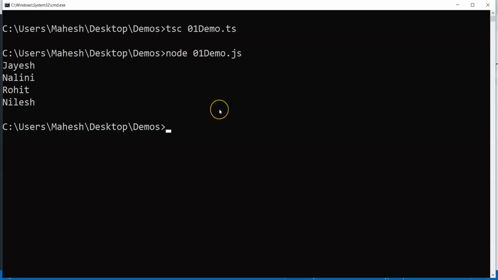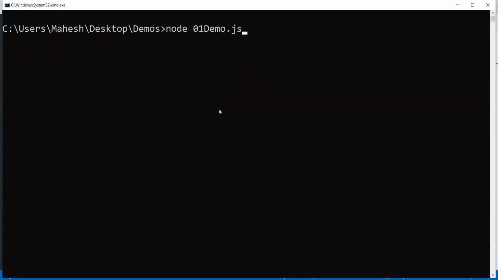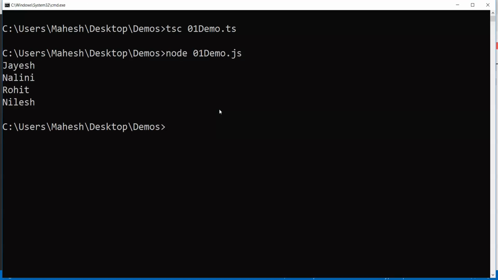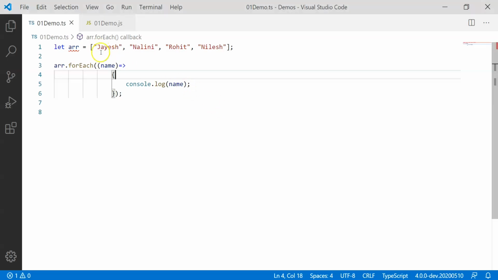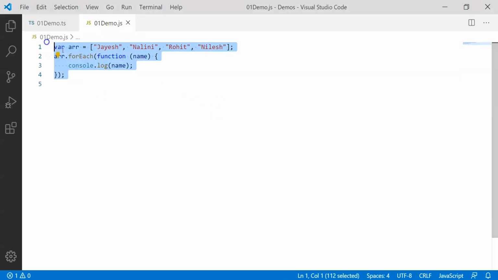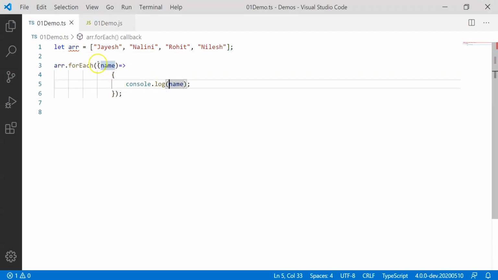I'll go to the command prompt again, and let's transpile the content one more time. It did transpile, and let's run it again using Node. It prints it one more time on the console as it is. So the code actually works as it is. Whether a function has a name or not, it doesn't matter in this case.